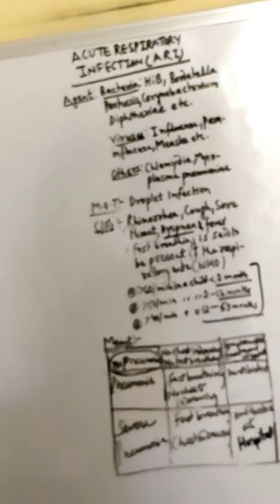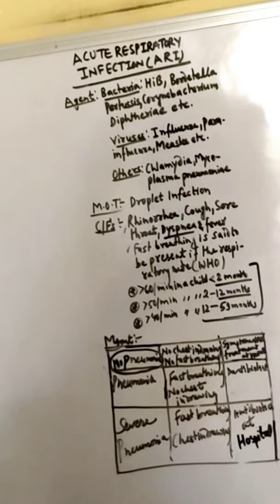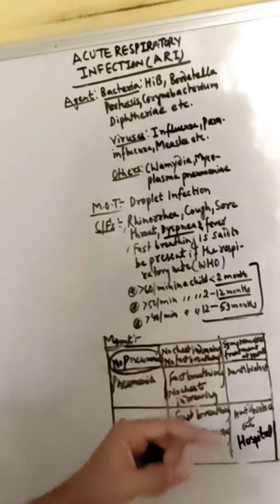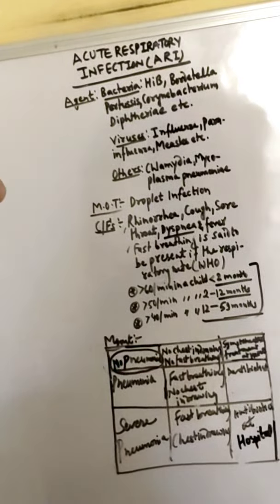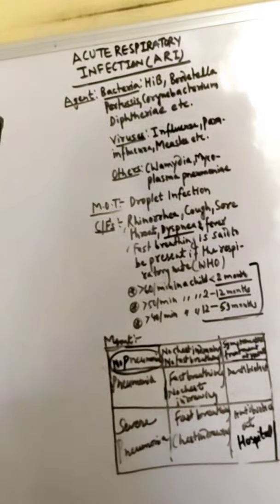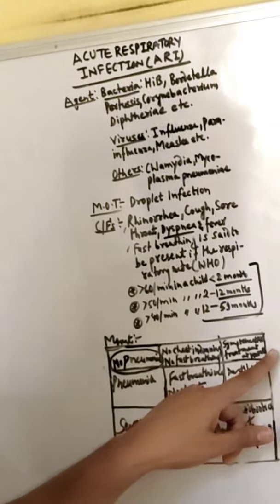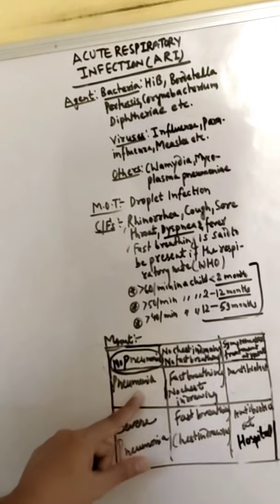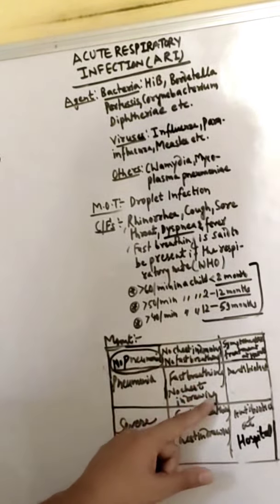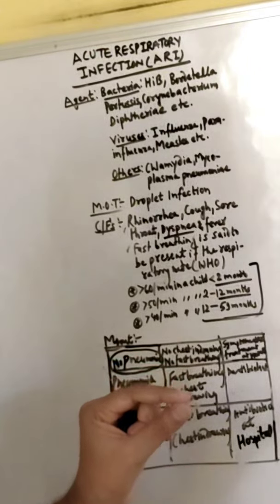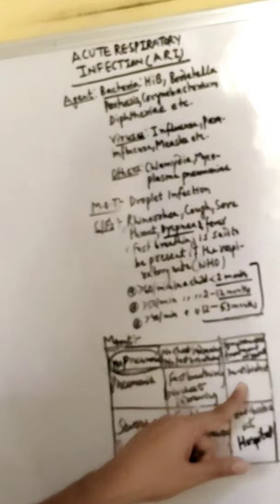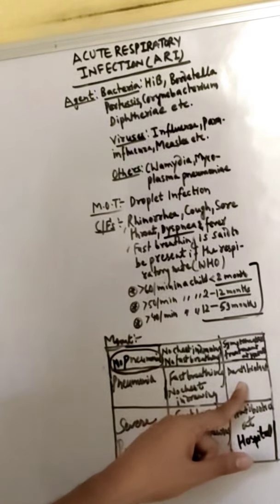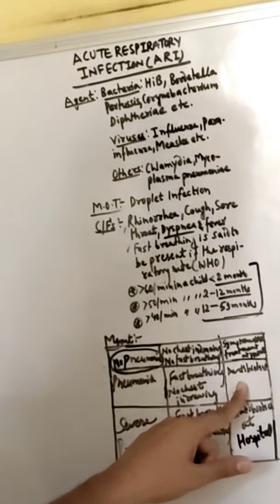So management: how can we manage no pneumonia, pneumonia, and severe pneumonia? In the case of no pneumonia, there is no chest indrawing and no fast breathing. Symptomatic treatment at home will be provided. In the case of pneumonia, there is fast breathing but no chest indrawing. An antibiotic will be provided at home, such as cotrimoxazole.